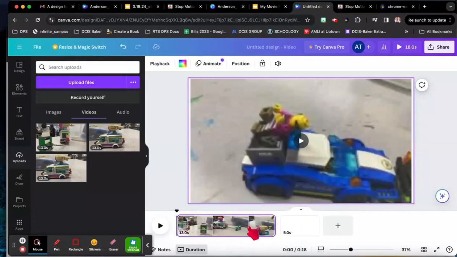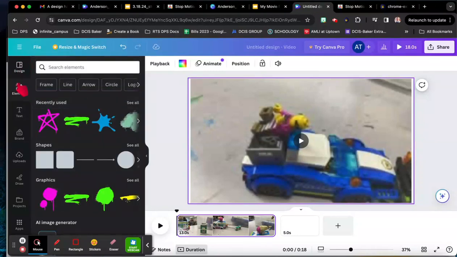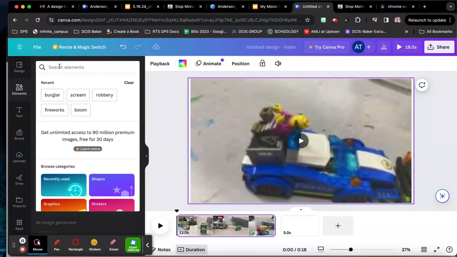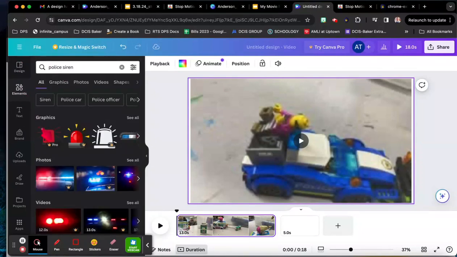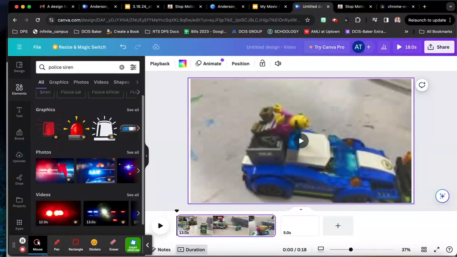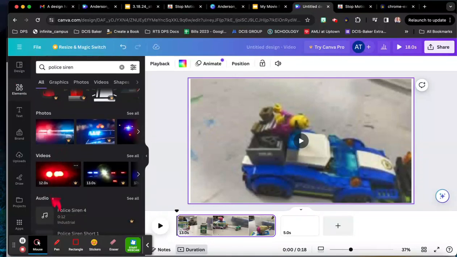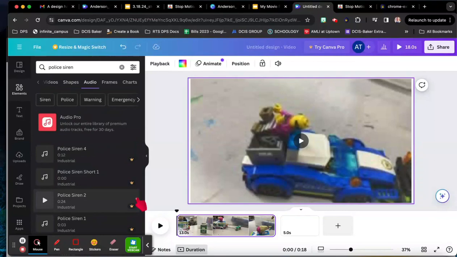Let's start over. Okay, now in order to add sound effects, you're going to click on Elements on the left hand side and search for something like police siren. Now all of these smaller titles like graphics, photos, videos, audio are on the left. You're going to scroll down till you see audio and select See All. To test the sound, you'll click play.